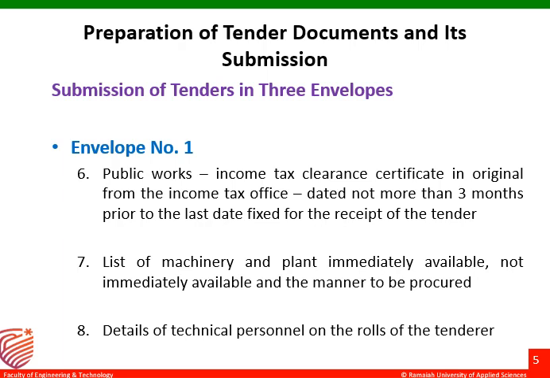So if there are 10 senior engineers, then yes, this company has a rating of 10 out of 10. If instead of 10 it has 8 senior engineers, the rating is 8 out of 10. Like that, while evaluating, these technical resources come into the picture. So here the contractor has to furnish the details of technical persons on the rolls of the tenderer, the technical personnel details on the different roles of the tender.